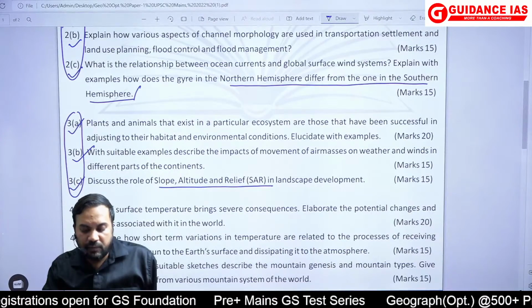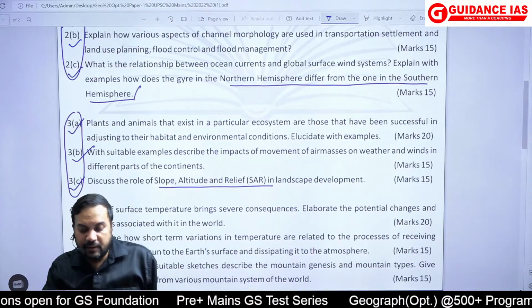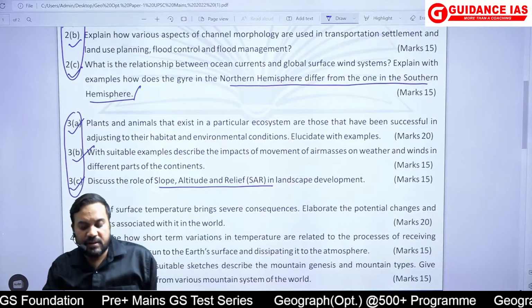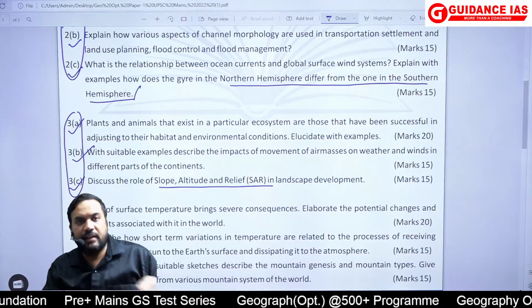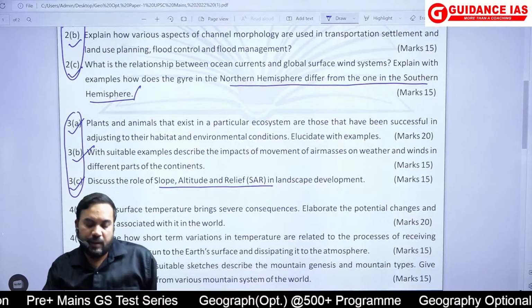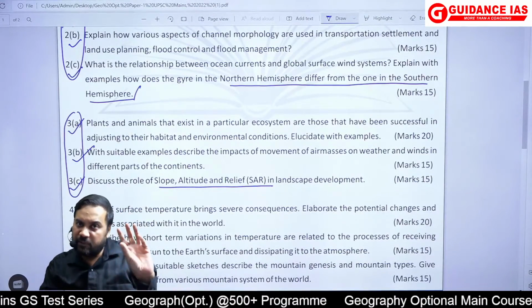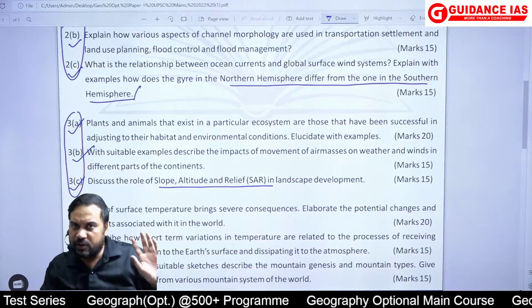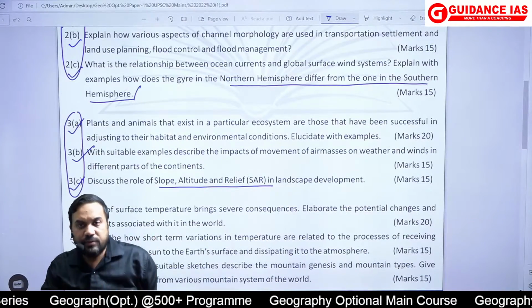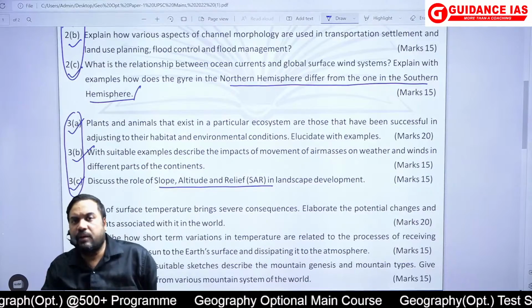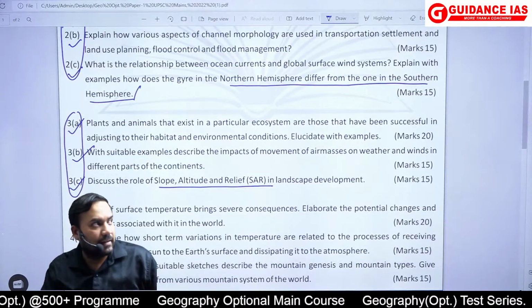Describe how short-term variations in temperature are related to the processes of receiving energy from the sun to Earth's surface and dissipating it to the atmosphere. So again, this was a little bit tricky. Remember I told you that questions in climatology are becoming a little bit tricky. So again, it is from that side. If you have prepared well, you could have written that. We will see now what we could have done with it.